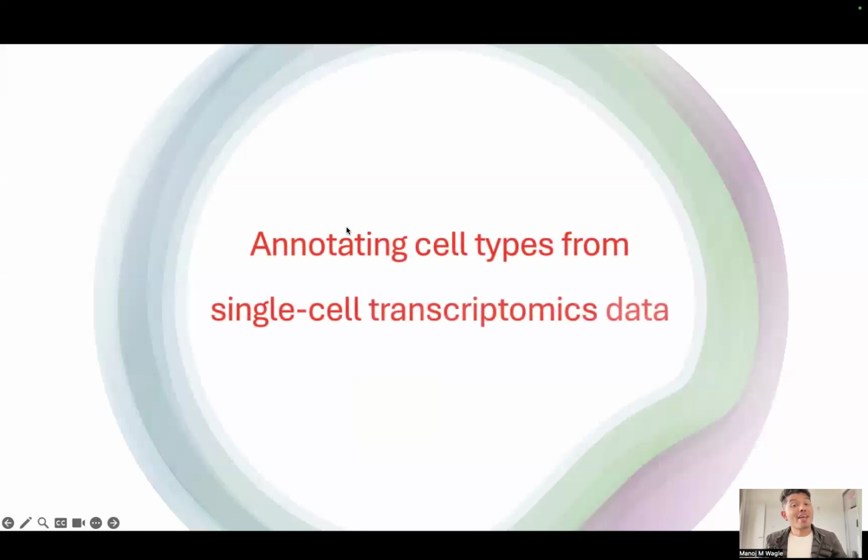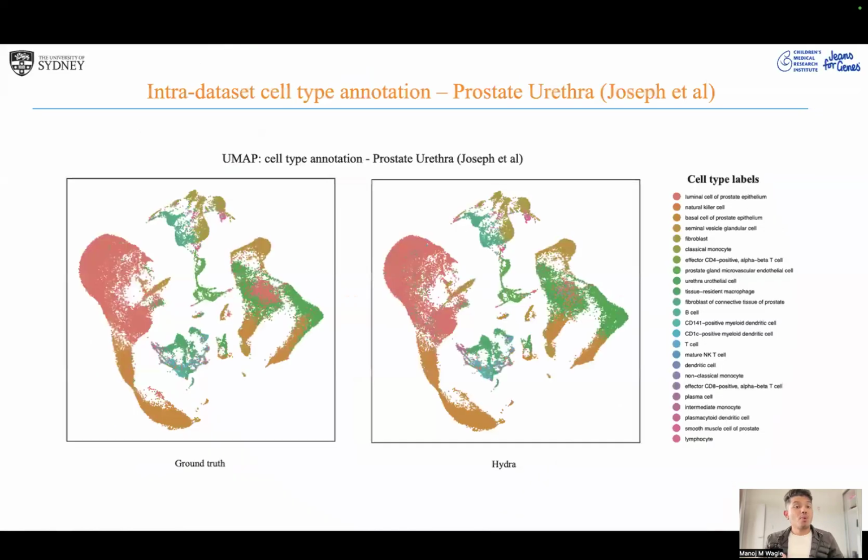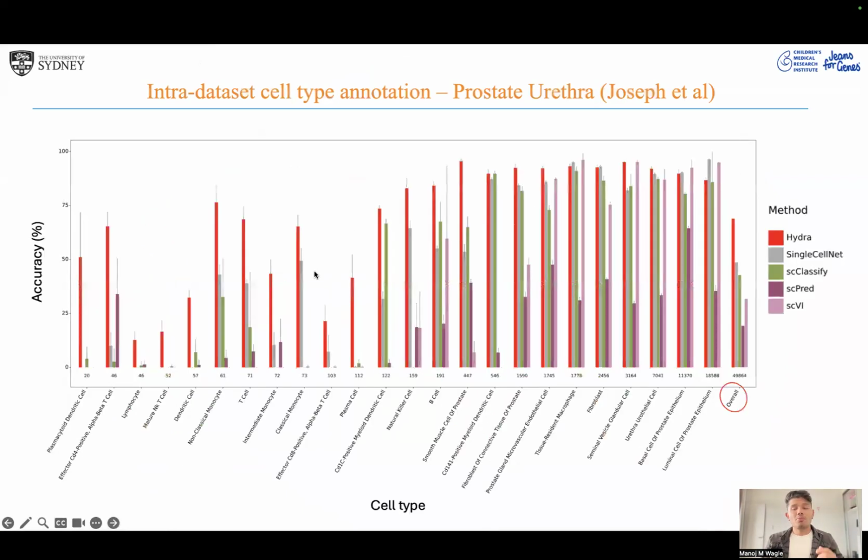Next, I want to talk about annotating cell types from single-cell transcriptomic data. What I'm showing you here is intra-dataset cell type annotation, where you would split your dataset into train and test. Here I'm doing 5-fold, and showing you the UMAP of the ground truth and Hydra. As you can see, we are able to annotate most of the cells effectively. But this might not tell you how good it is in comparison to other methods. So this is the plot for that.